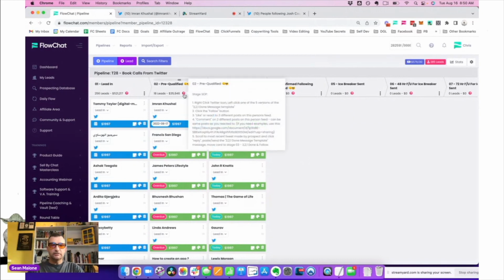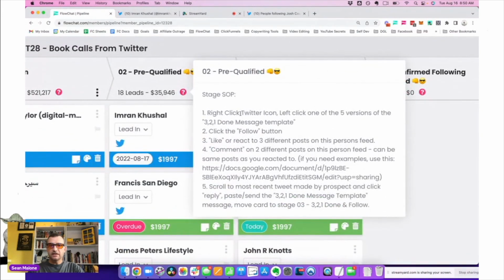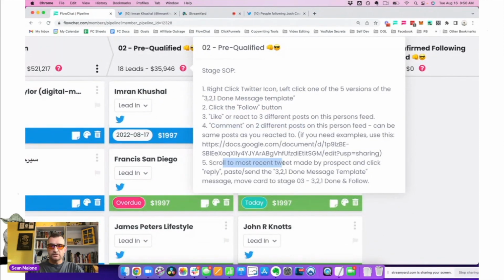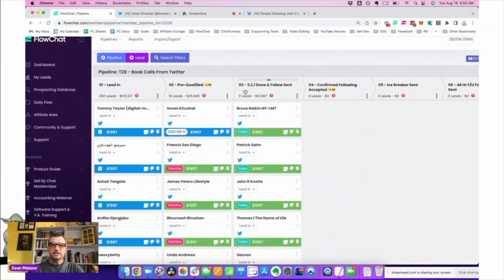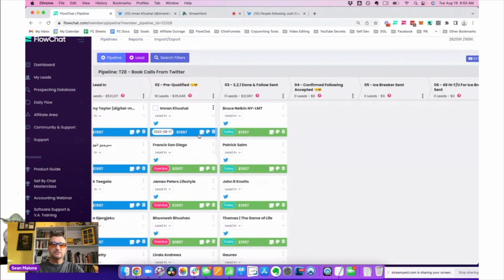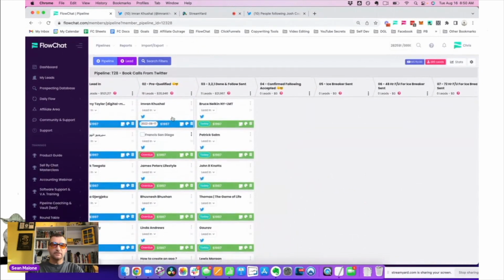What am I doing? Well, I hover over here and look at stage 2. It says right-click the Twitter icon, left-click one of the 5 versions of our engagement message, click the follow button, like or react to 3 different posts, comment on 2 different posts, scroll to the most recent tweet made, and then click paste and send of that message template. Let's walk this one through so you can see. This is probably the most complicated stage of the whole pipeline. If you get this one right, you're dialed in.